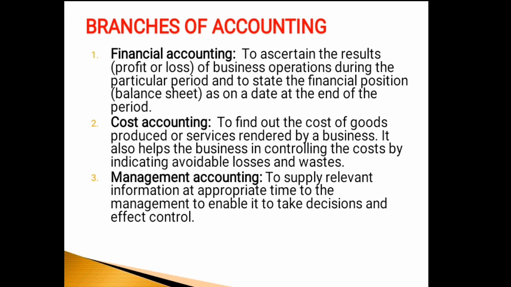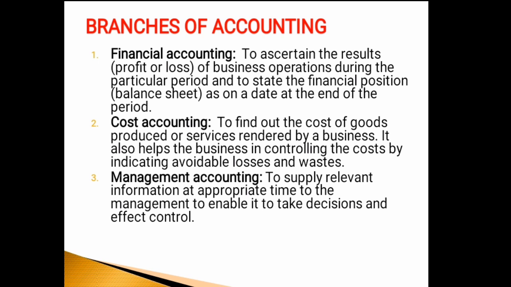The first one is financial accounting. The object of financial accounting is to ascertain the trading results of business operations during a particular period, that is the financial year, and to state the financial position as on the date at the end of the period through the balance sheet.